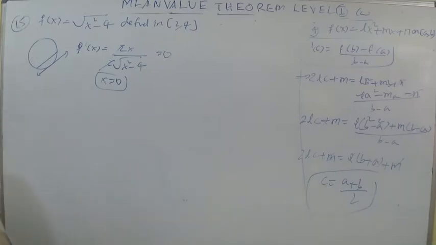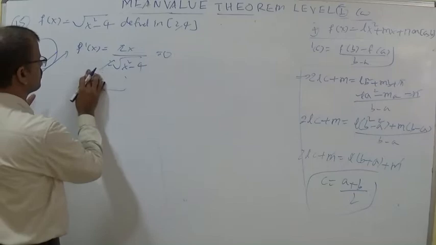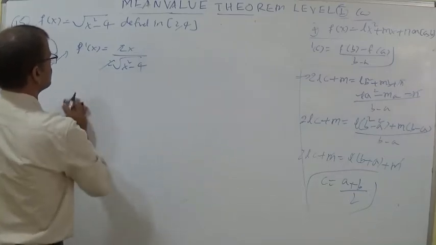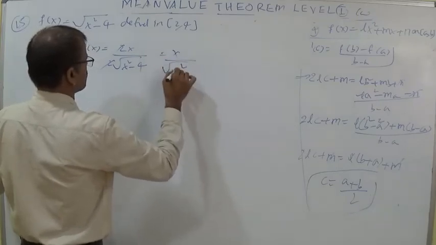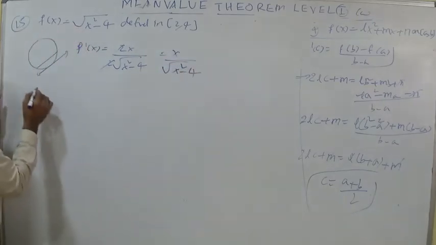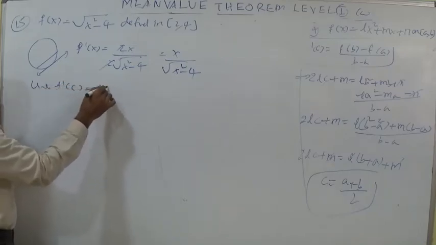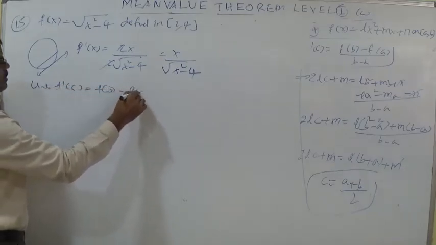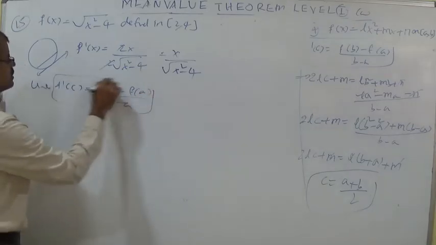This is Lagrange's mean value theorem. By Rolle's theorem it is not possible. f dash equal to 0, don't write, students, leave it. We got x by root of x square minus 4. Use the formula f dash c is equal to f of b minus f of a whole by b minus a.